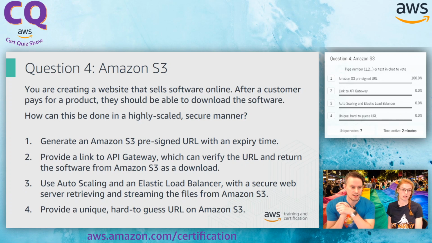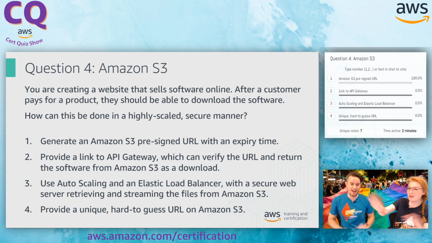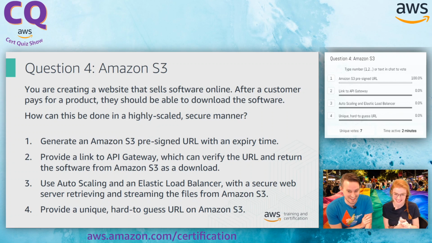Okay, let's have a look at the answers. Number one says, generate an Amazon S3 pre-signed URL with an expiry time. Awesome. Let's check the others, but that was kind of what I had in mind.